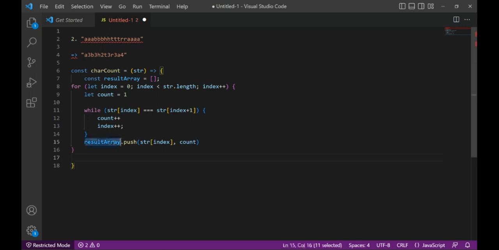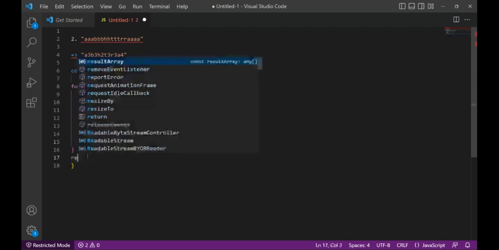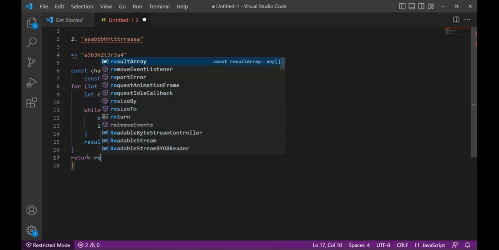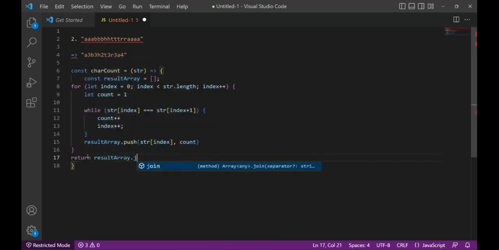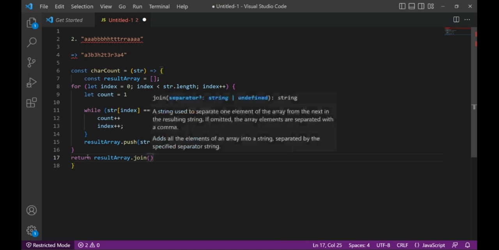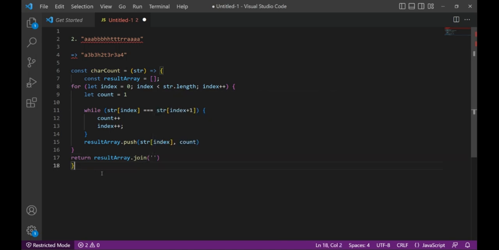So we need to convert this result array into the string. For that, we need to return this result array and convert it into the string. We can use the join method, and in this join method we'll just connect it with the empty string. Now this is the function we'll be using.